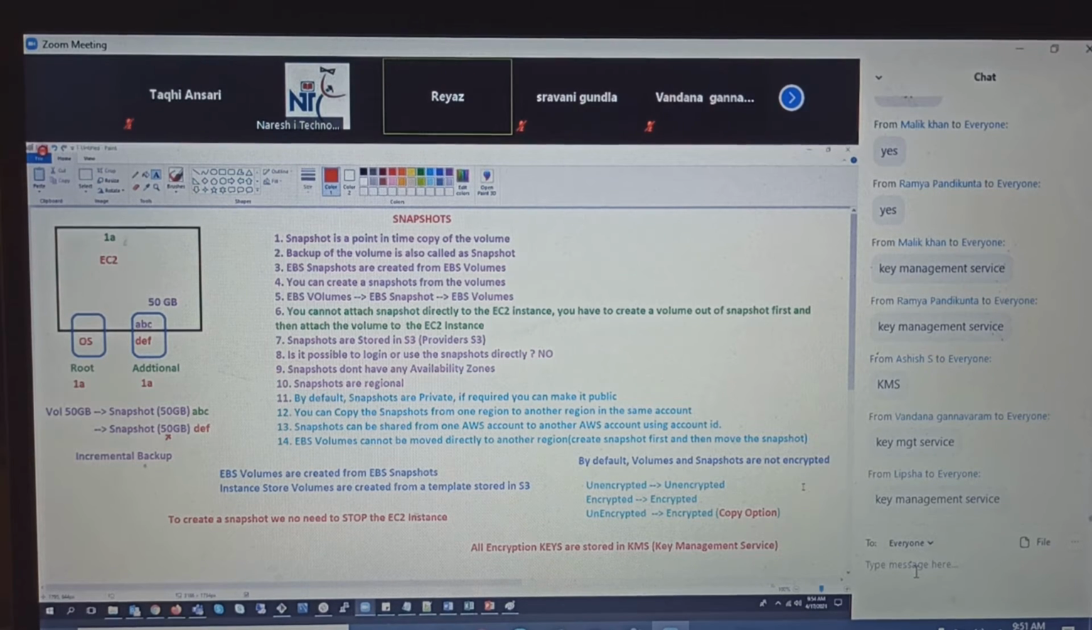But the very good thing about AWS is you don't need to worry about decryption. Decryption is automatically handled by AWS. Encryption and decryption are automatically handled. You just need to select the checkbox for the encryption you want to enable. That's all. Everything is encrypted.